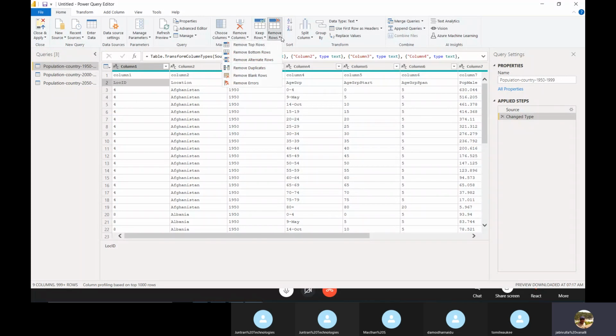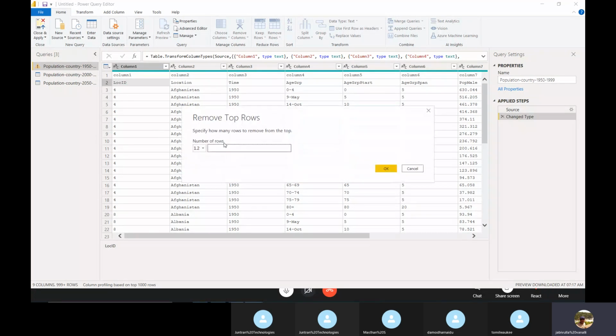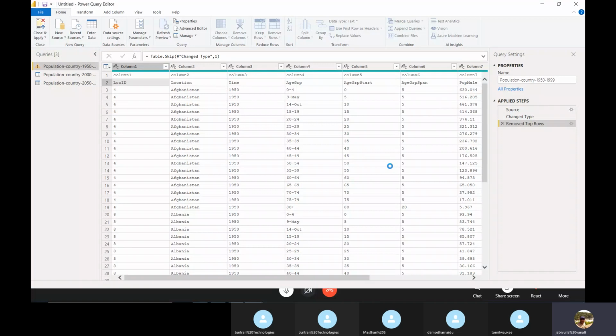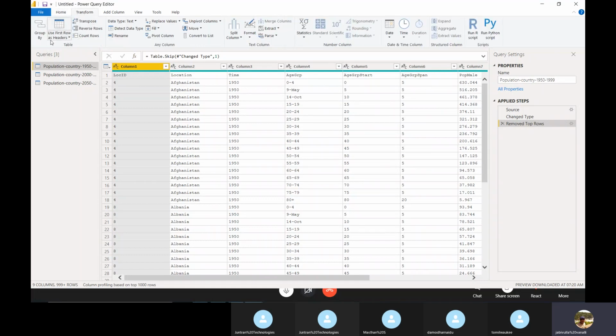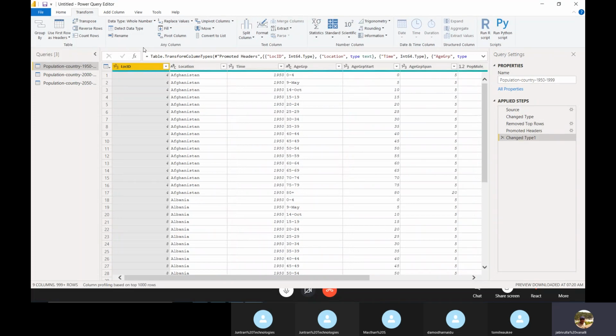Come to remove rows, remove top rows. Top means the first rows at the start, and you choose how many you want to remove. I want to remove one row. So one row is removed, and I want to make this first row the header. Then go to transform data, and under transform, use first row as headers. See, now it is changed.